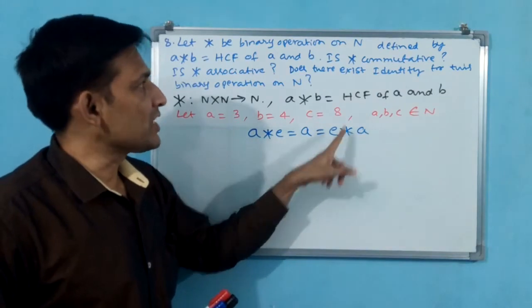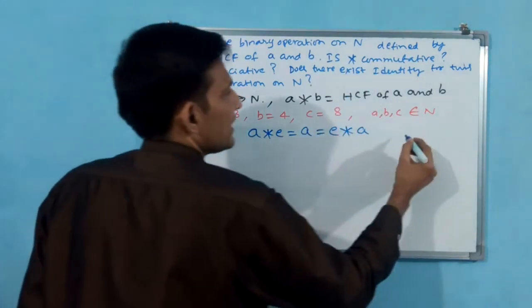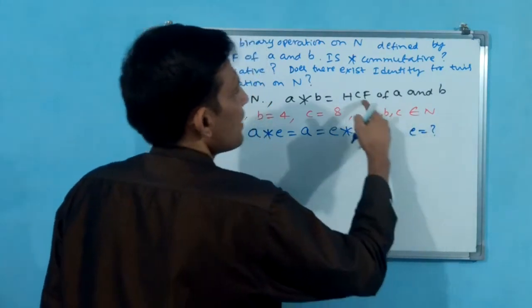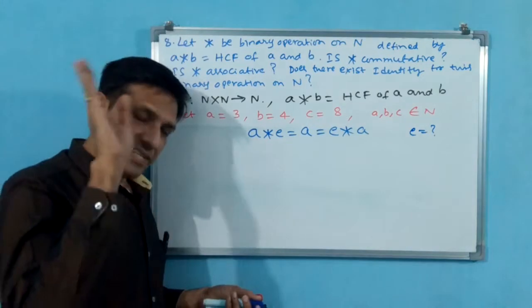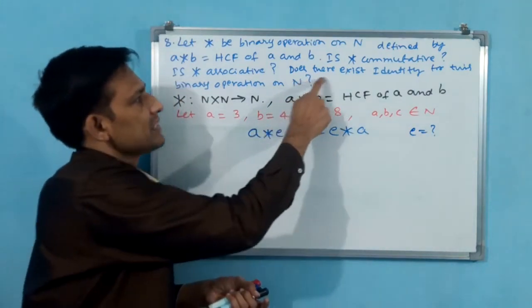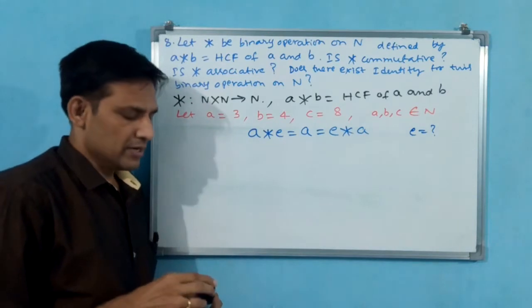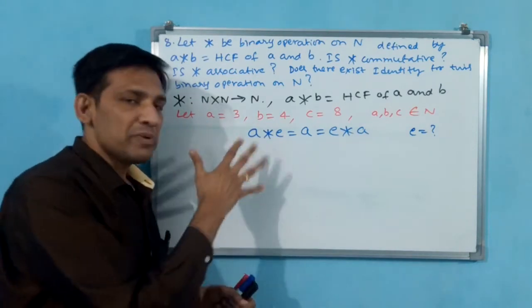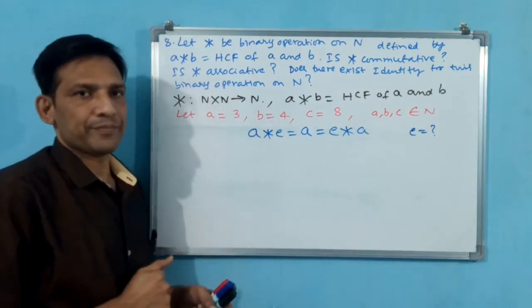Here, identity he is asking means he is asking E. Keep in mind, he is not asking how much E is, but whether it exists or not: does there exist identity for this binary operation on N? Now here you simply cannot keep that identity, because this is HCF.